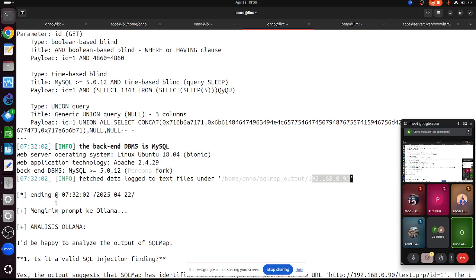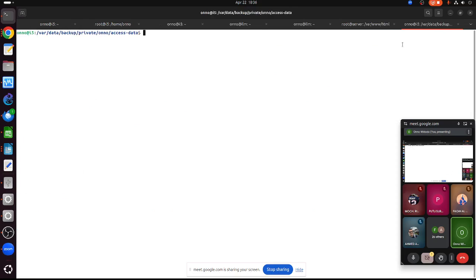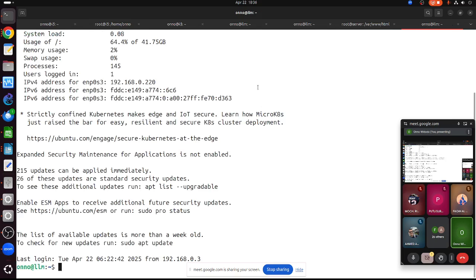Okay, and then we send the output to Ollama, and this will take a long time, because I don't have any GPU card. Let me see if I can. I have to SSH again to the server. So I remote login to the server again.